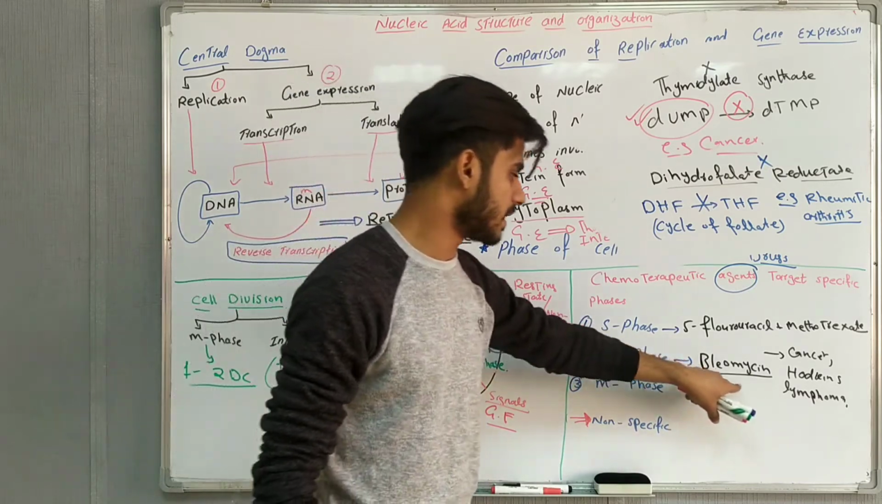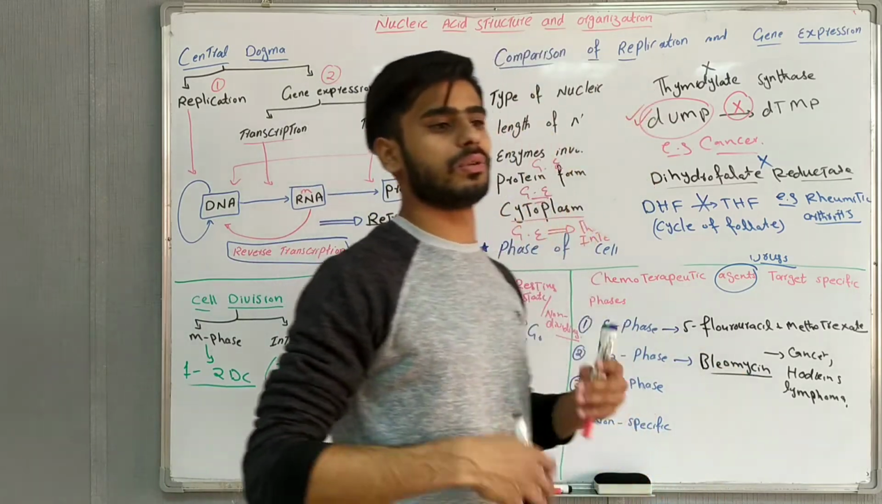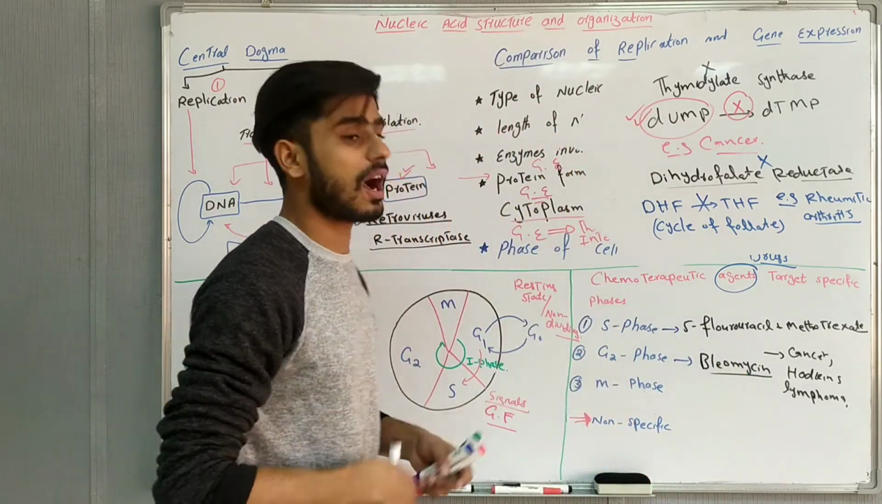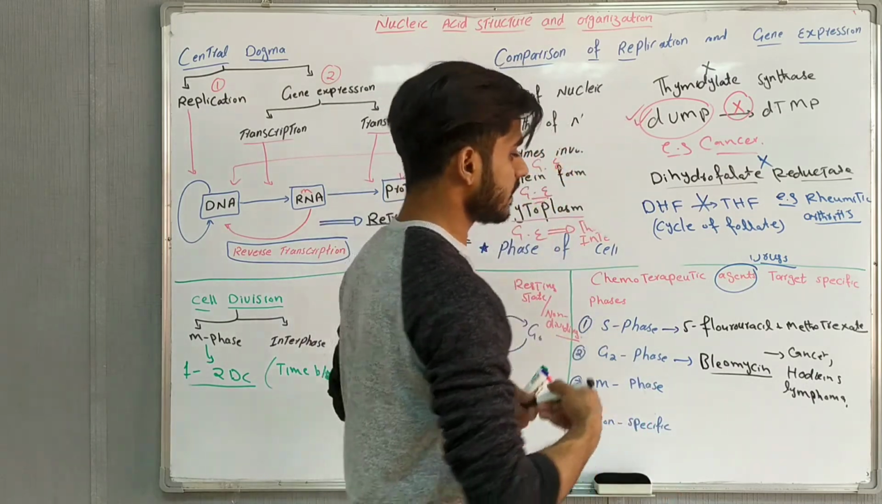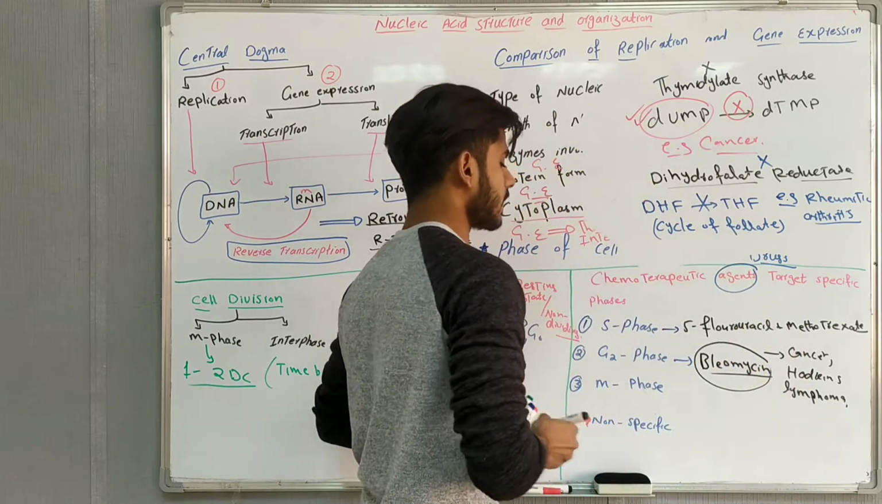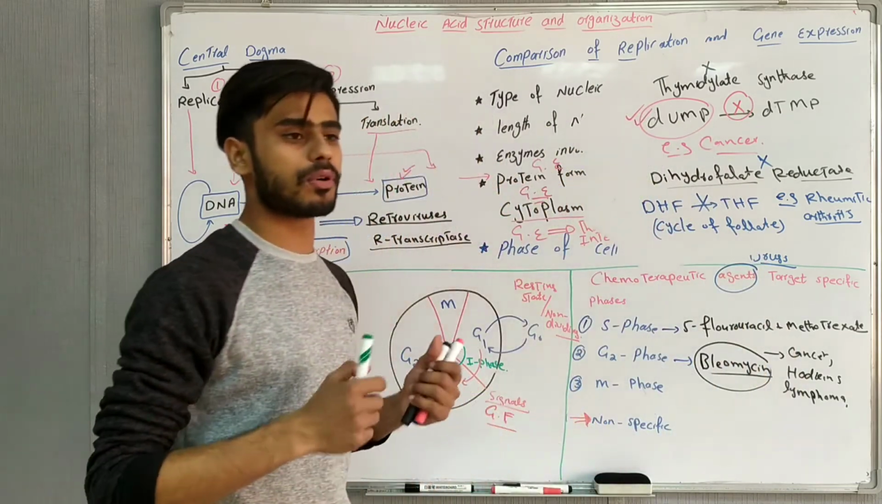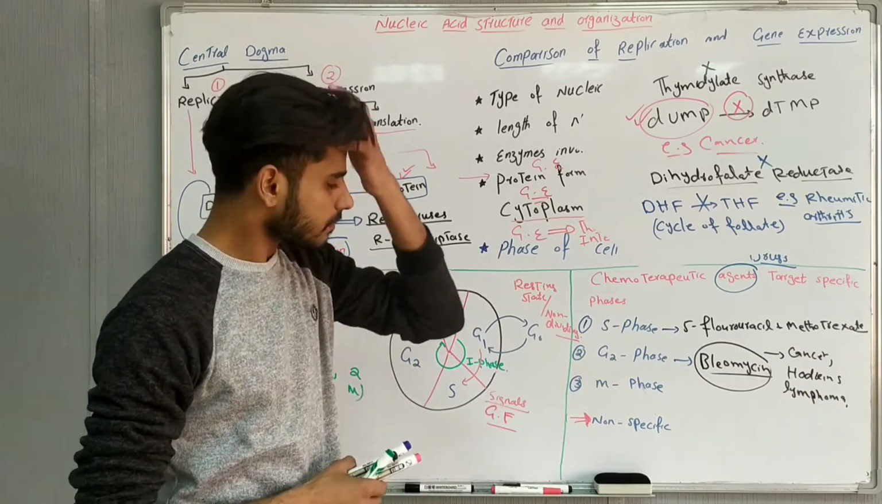Remember that bleomycin will especially act on the G2 phase, and we can give bleomycin intravenously with the help of an injection, or intramuscularly. It will treat these diseases, but there is also an exception: bleomycin can cause pulmonary fibrosis. It can cause inflammation in our lungs.